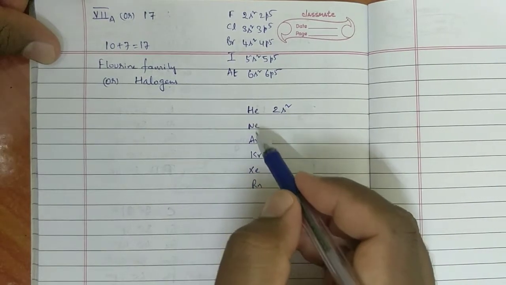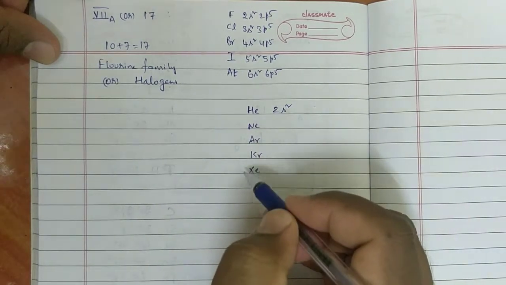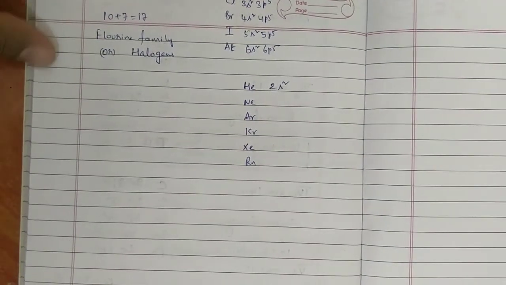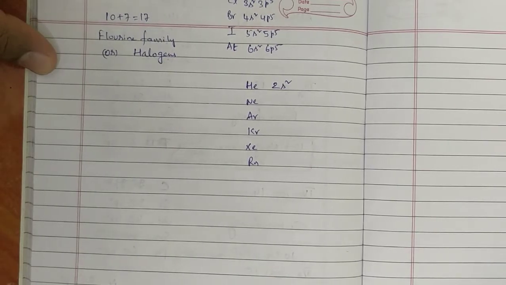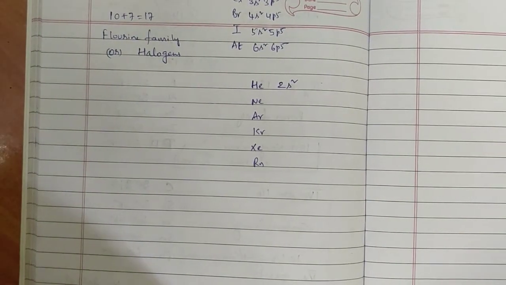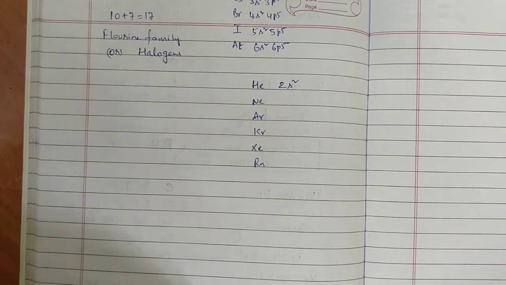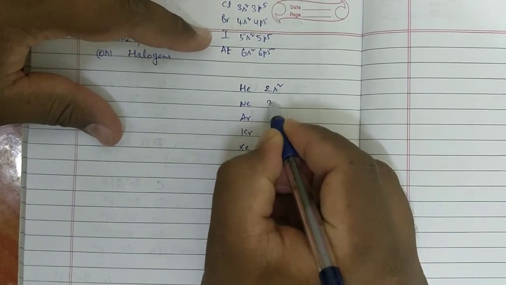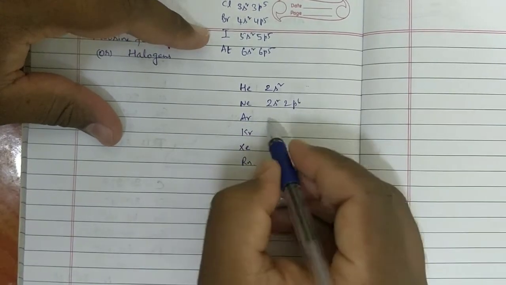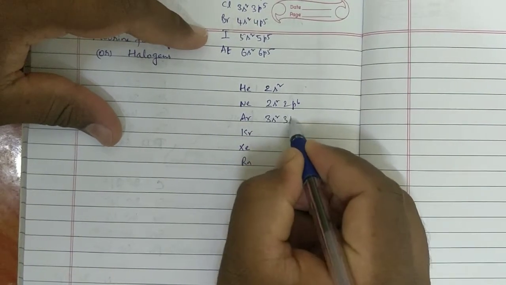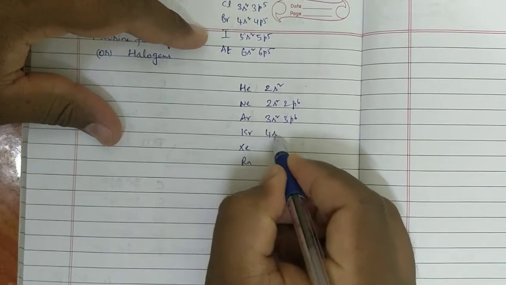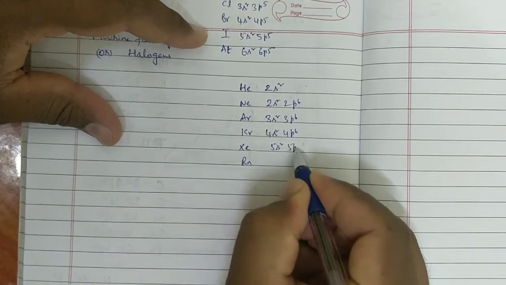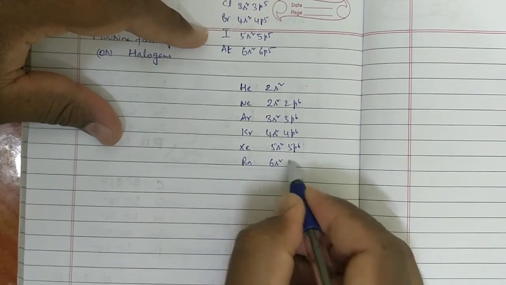Helium is highly inert in nature. These are all also inert in nature. Meaning of inertness is they will not combine with others. Inert is nothing but they are all non-reactive elements. Okay, see, outermost configuration of neon is 2s2 2p6, argon 3s2 3p6, krypton 4s2 4p6, xenon 5s2 5p6, and radon 6s2 6p6.